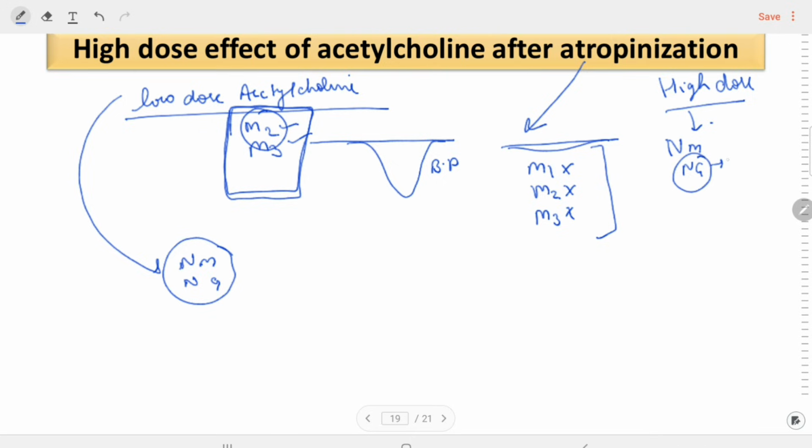These NG receptors were previously known as the NN receptors also, that are present in the autonomic ganglia, and from the adrenal gland they will release the catecholamines like adrenaline and noradrenaline, that will cause a sharp increase in the BP. So after giving the high dose acetylcholine after atropinization, that will lead to a sharp increase in the BP.